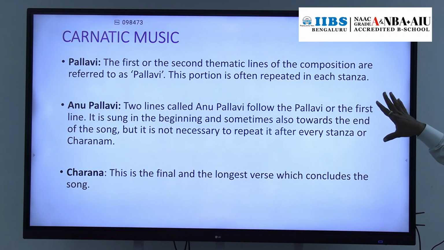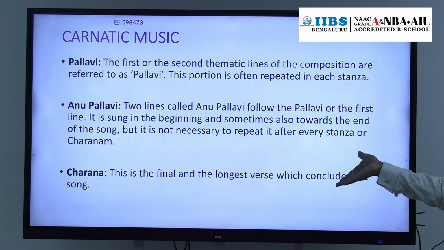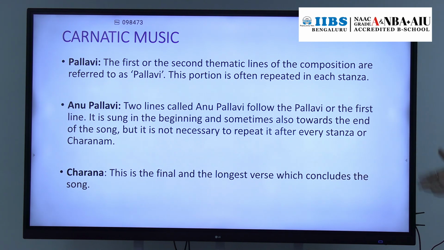Then Anupallavi, the line in the composition immediately after the Pallavi. So that is called an Anupallavi. They won't repeat the Anupallavi after each stanza. It is sung at the beginning, and sometimes at the end of the song, but it is not necessary to repeat it after every stanza or charanam.